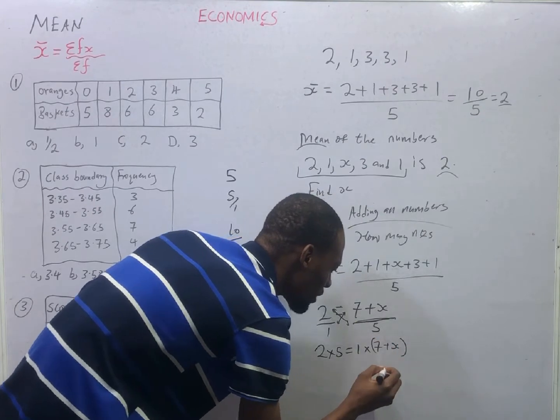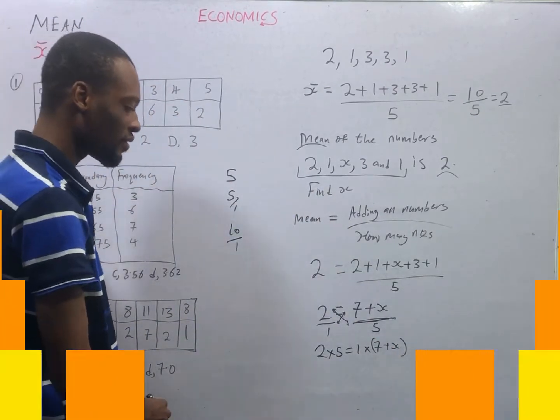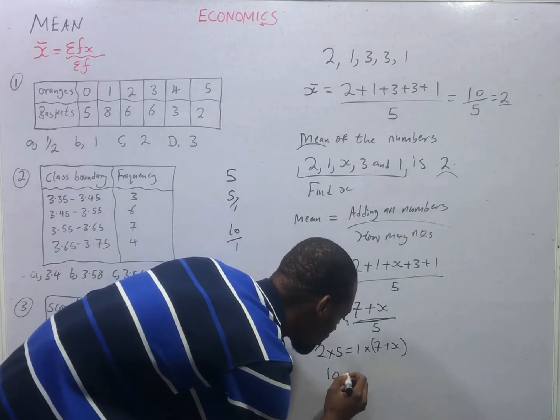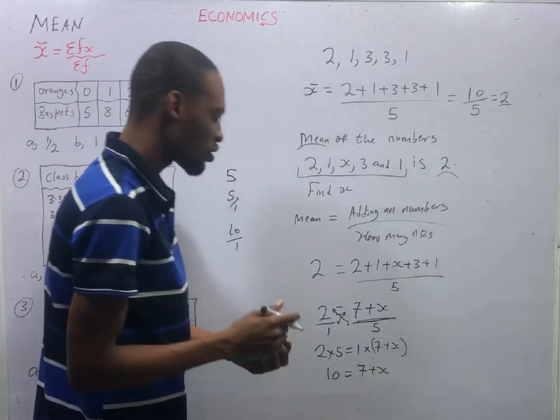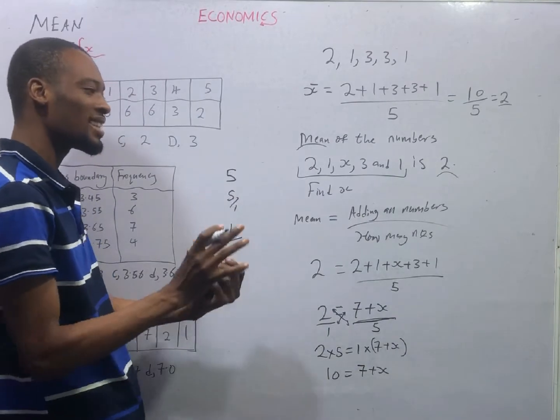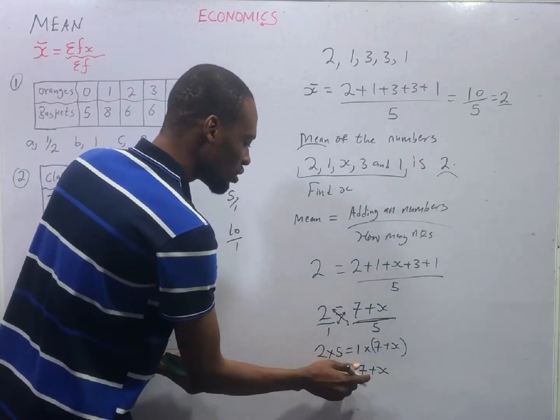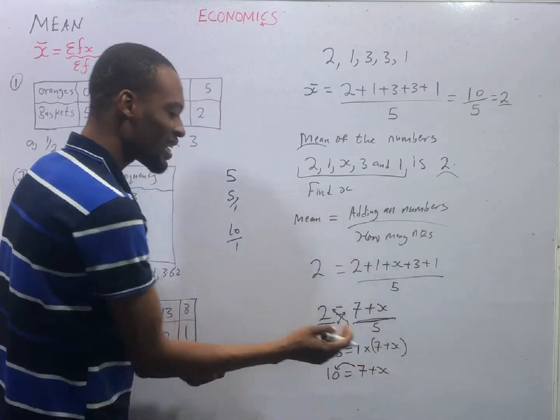So let's keep this in bracket because 1 is multiplying everything. 10 is equals 7 plus s. To get s, what do we do? We collect like terms. We bring 7 to this place so that s can remain.